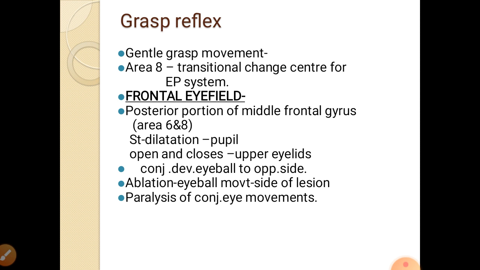If you stimulate these areas, that will cause dilatation of the pupil, may cause opening or closing of the upper eyelids, and the conjugate deviation of the eyeball to the opposite side. So this area 6 and 8 in the middle frontal gyrus is the frontal eye field, and stimulation of this area causes dilatation of pupil, movement of the eyelids and deviation of the eyeballs to the opposite side. The ablation or removal of this area causes the eyeball movement towards the side of lesion. Paralysis of this area causes conjugate deviation of the eye movements.